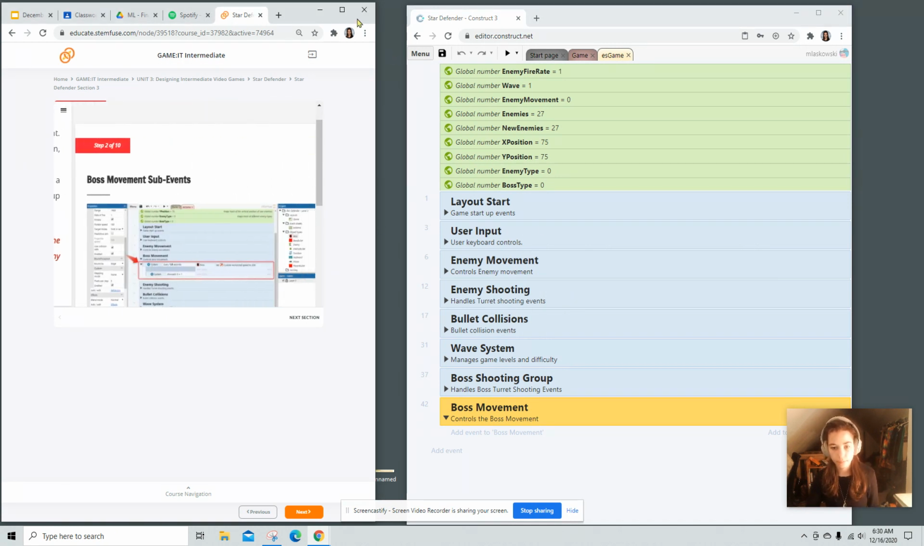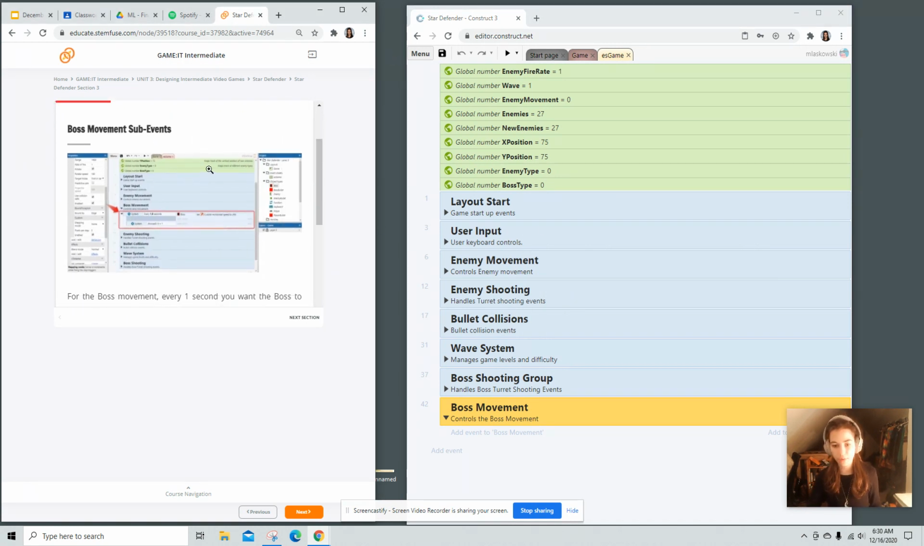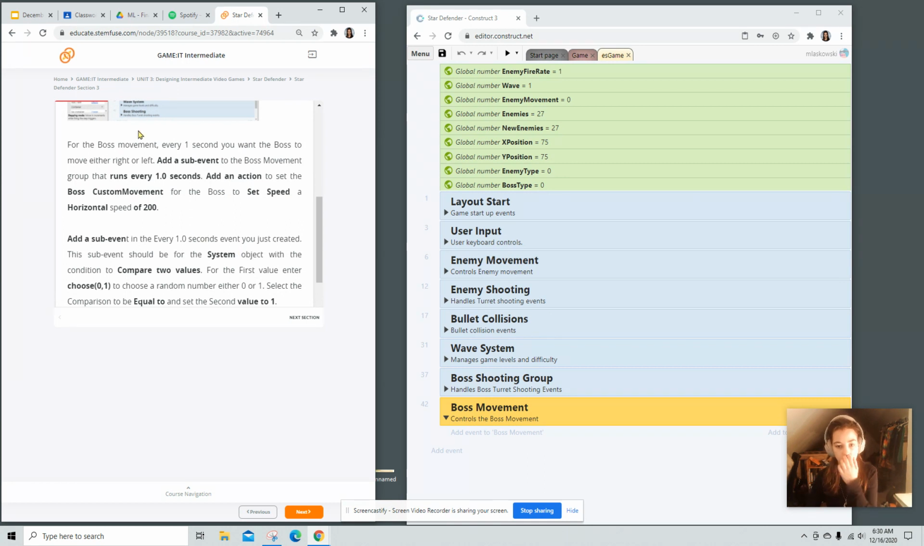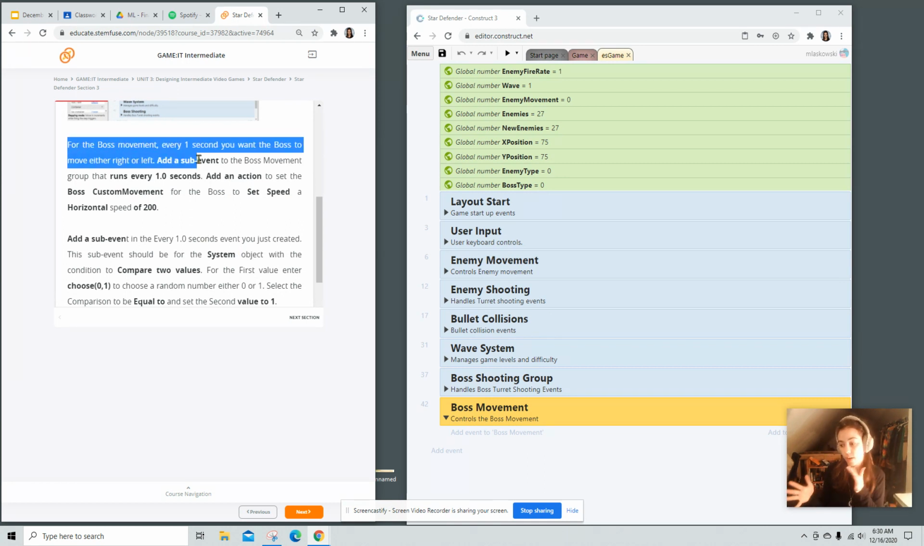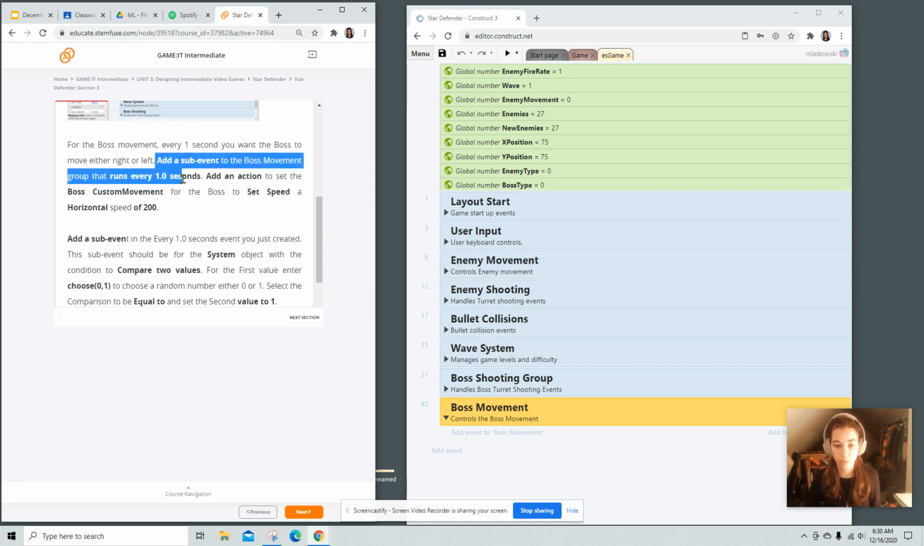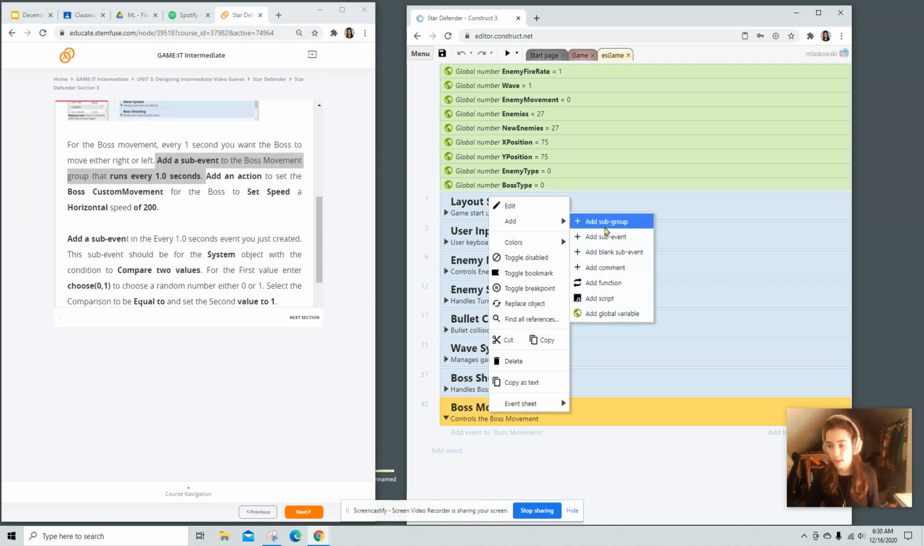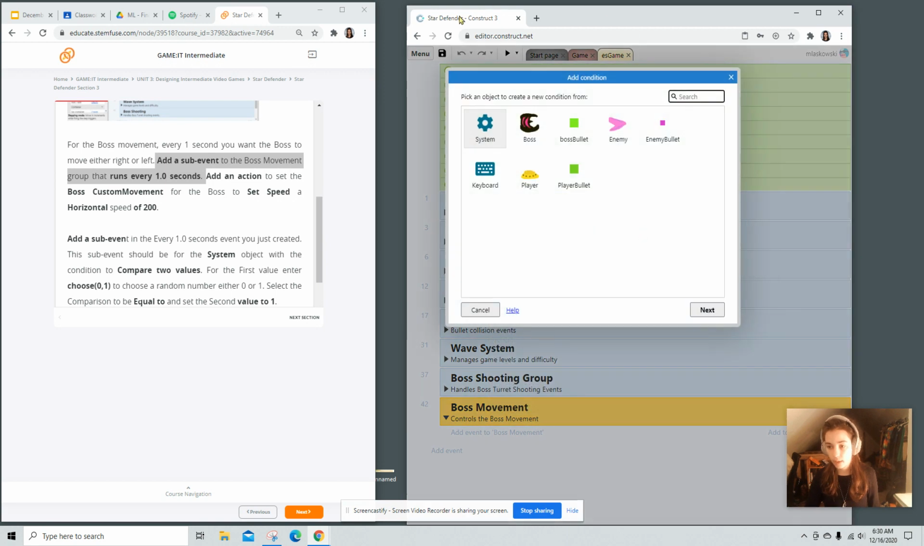All right. And so the very first thing we are going to do for the boss movement is, every 1 second, we want the boss to either move left or right. So we're going to start off by adding a sub event to the boss movement group that runs every 1 second. So I'll start off here, right click, add a sub event to the system.